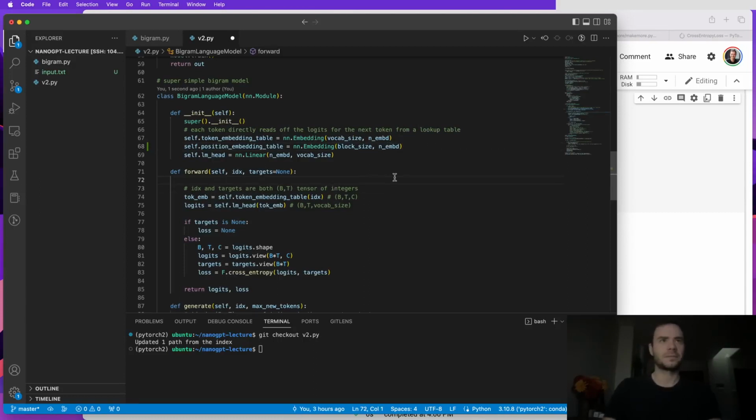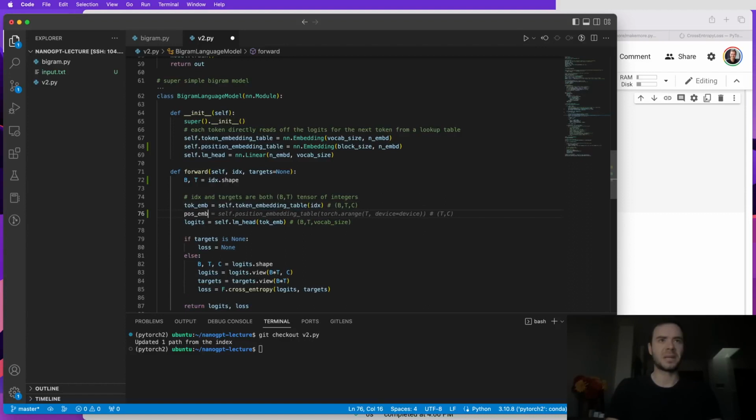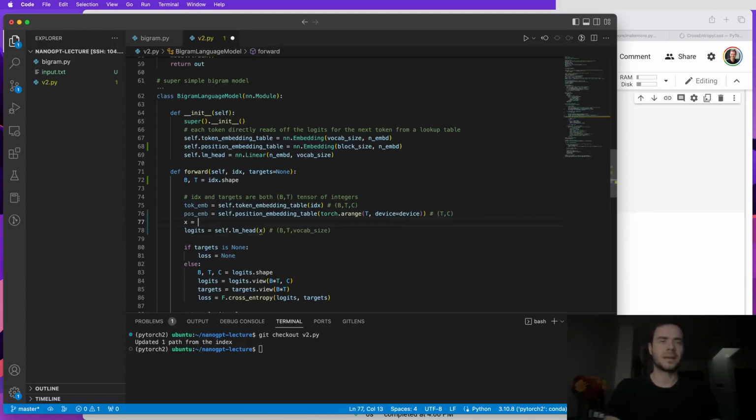And then here, first let me decode B by T from idx.shape. And then here we're also going to have a pos_emb, which is the positional embedding, and this is torch.arange. So this will be basically just integers from 0 to T-1. And all of those integers from 0 to T-1 get embedded through the table to create a T by C. And then here, this gets renamed to just say x, and x will be the addition of the token embeddings with the positional embeddings.